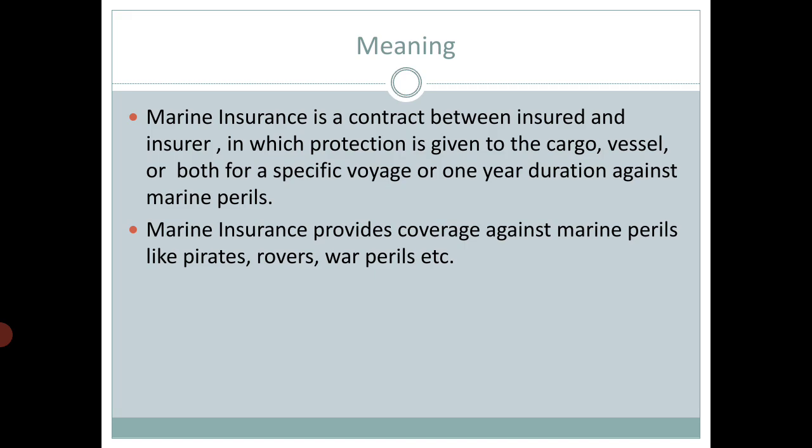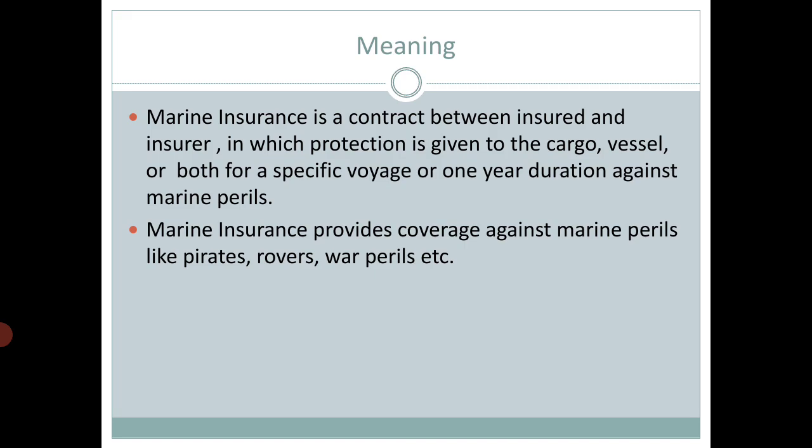If you are not the owner of the ship or vessel, and you are transporting goods through the seaway from one port to another port, the cargo belongs to you, right? The cargo or goods belong to you, and you want these goods to be safely delivered to the other port. So what do you do? You take insurance on that cargo against sea perils. Such type of insurance is called marine insurance.